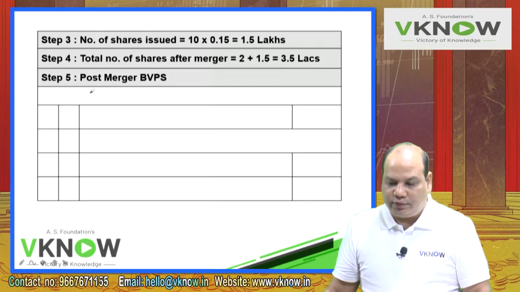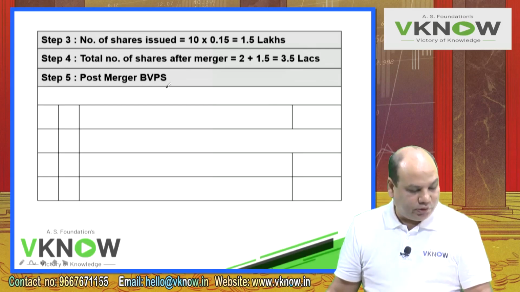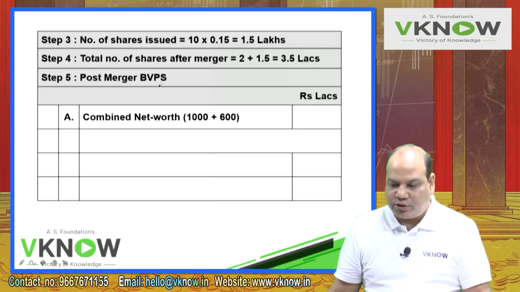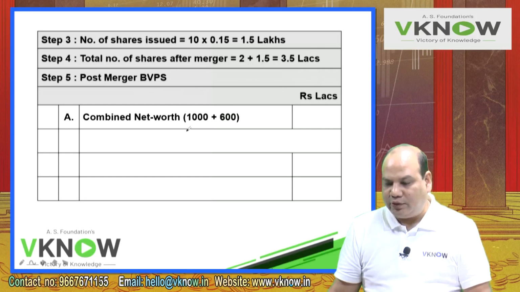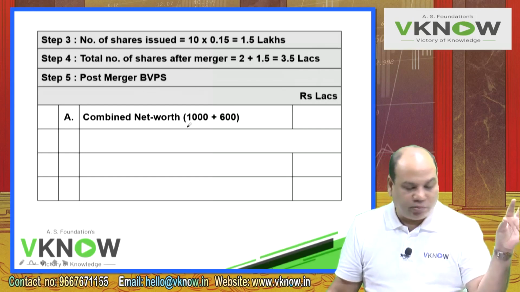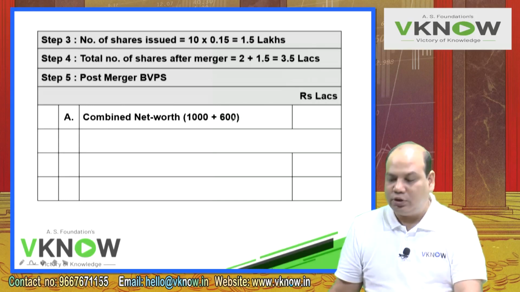Step number 5, post merger book value per share. The question says that all the assets and liabilities of Abhishek Limited are taken over at their book values. So on the right hand side, rupees in lakhs. If all the assets and liabilities are taken over at their book values, then the combined net assets will be the net worth of Abhiman Limited plus the net worth of Abhishek Limited.